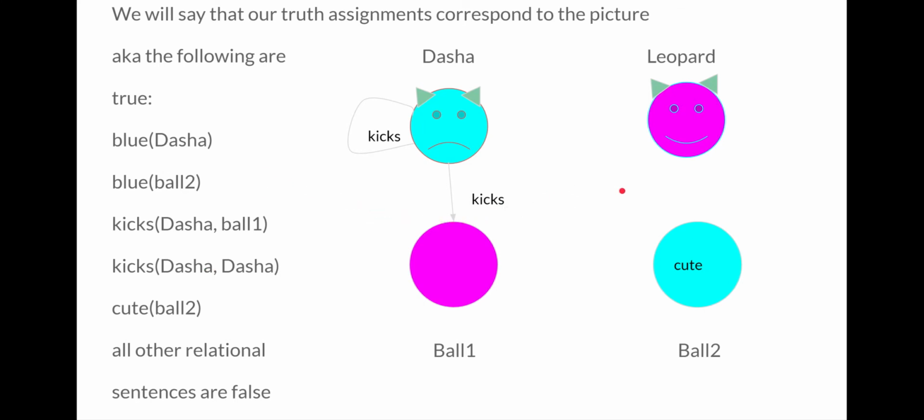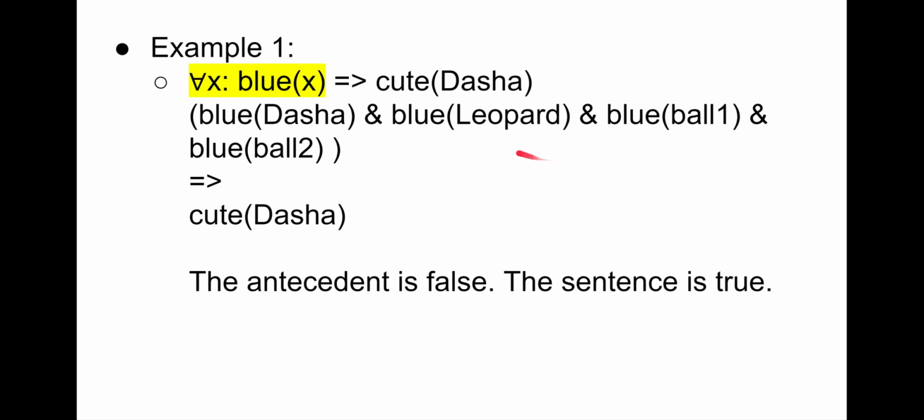And now we're going to look at our example logical sentences and evaluate them for this world. In example 1, we have the logical sentence that says, for all x, blue of x implies cute of Dasha. The scope of the variable x only extends in the yellow region because there's no parenthesization that extends across the implication operator.